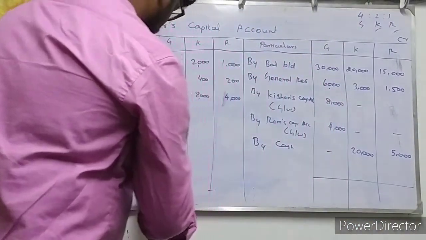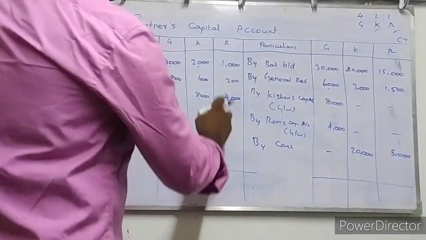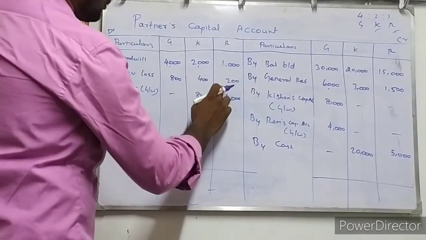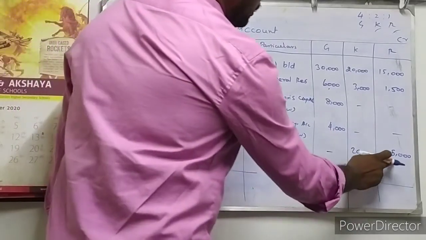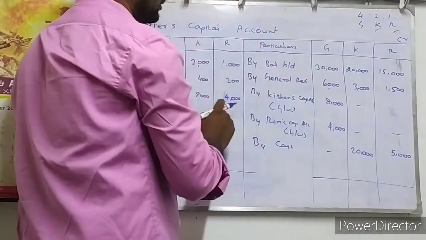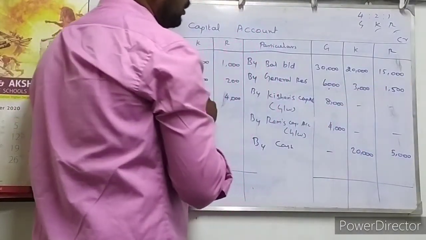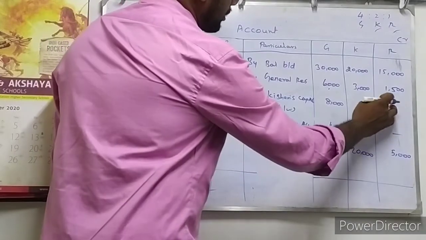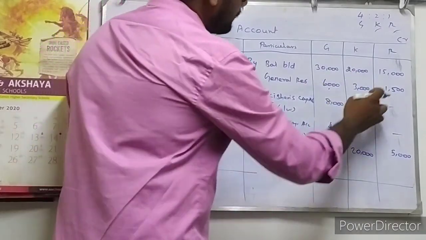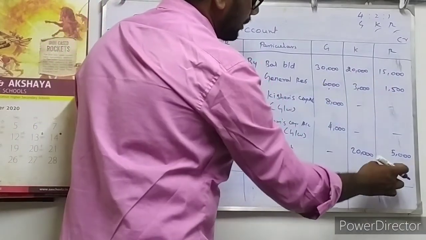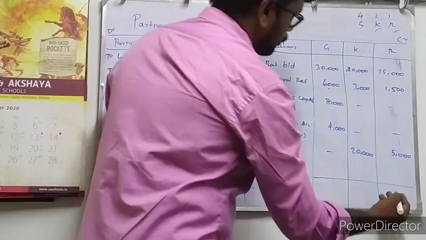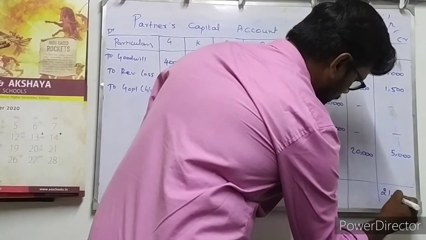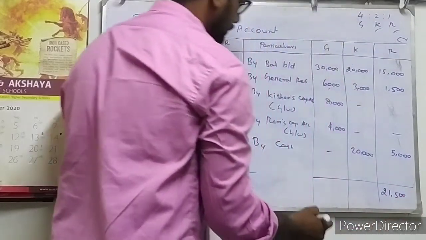1,000, 200, 400, 4,000, collectively 4,200. Here 5,000. So this side is more than this side, that is, the credit side is more than the debit side. So partner Ram is maintaining a credit balance, 16,500 plus 5,000, nearly 21,500 rupees.